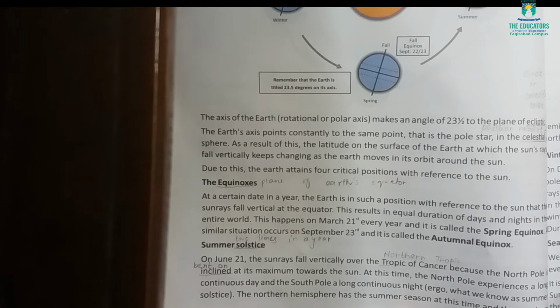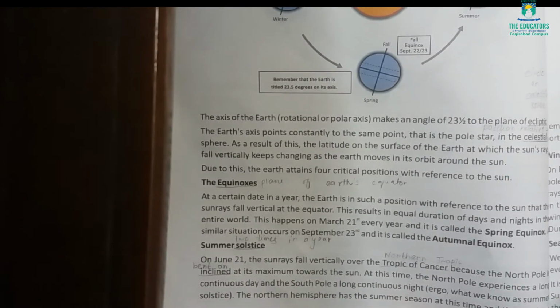Okay, when the sun rays fall on the center of the earth and causes day and night, this is called as equinoxes. At a certain date in a year, the earth is in such a position with reference to the sun that the sun rays fall vertical at the equator. Vertical means straight. At the equator means center. I will explain it with the help of diagram. This results in equal duration of day and night. Equal duration means 12 hours of day, 12 hours of night in the entire world.